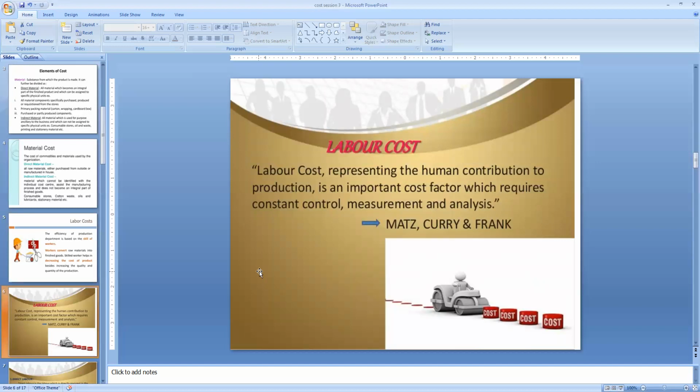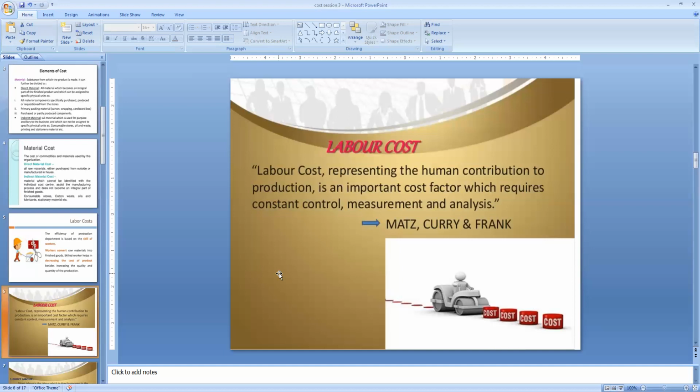Labor cost is nothing but the human contribution to the production, right? The cost of expenditure which has been incurred in the form of paying salaries or wages for the utilization of human knowledge is called labor. In return for that, we have to pay the salaries or wages. That wage or salary is called the labor cost. So again, this labor cost, or we can call it direct wages,